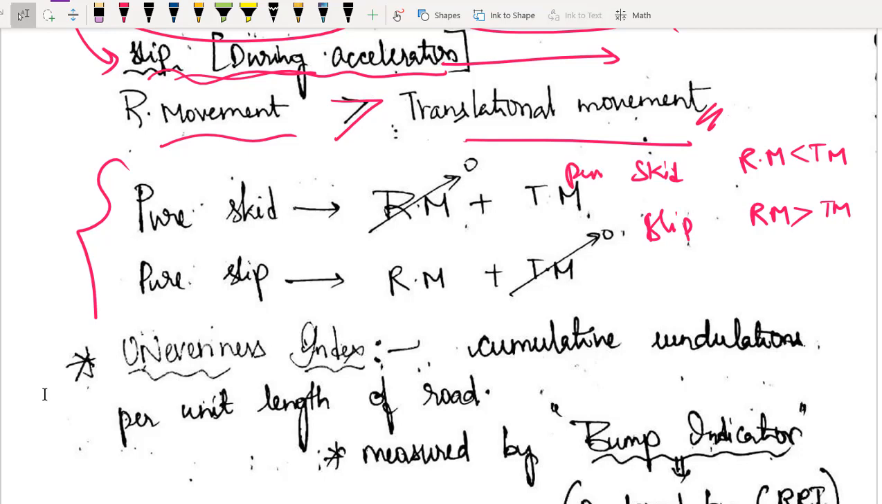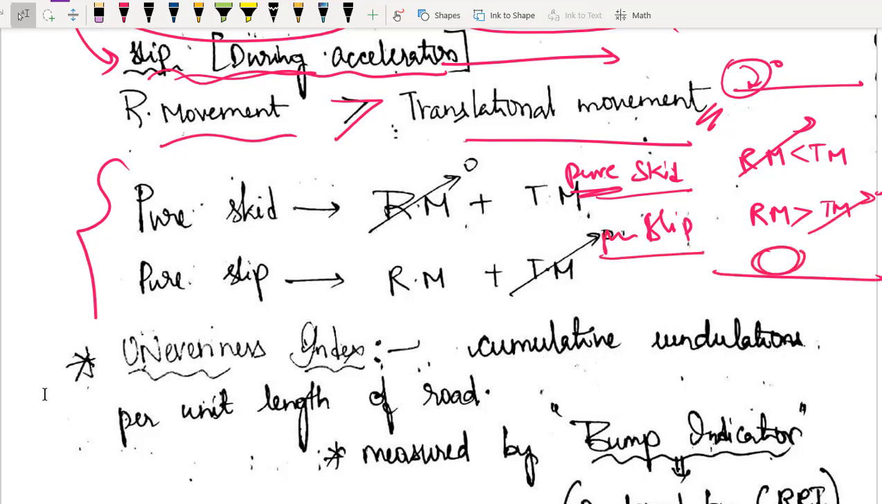Now I am introducing a term called pure skid. अगर rotational motion zero हो गया, if you are applying the brake and rotation is stopped immediately, even then it is moving forward, that will be called pure skid. And what is pure slip? Obviously exact opposite. It is not at all moving forward, but the wheel is rotating. This condition is called pure slip. Okay, कॉमन सेंस समझ में आ गया ना आपका? बेसिक टर्म You are perfect.